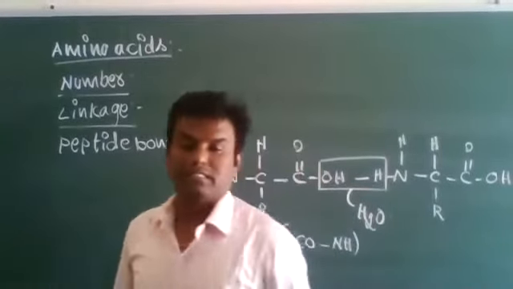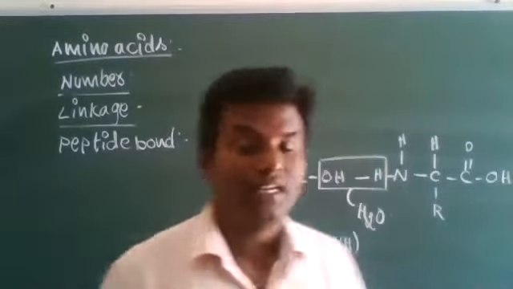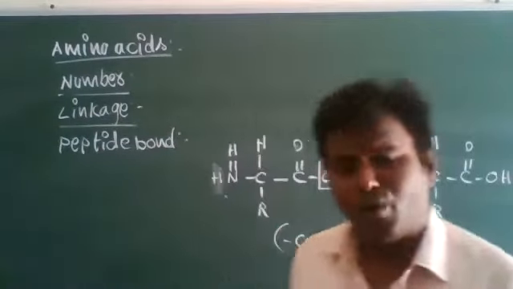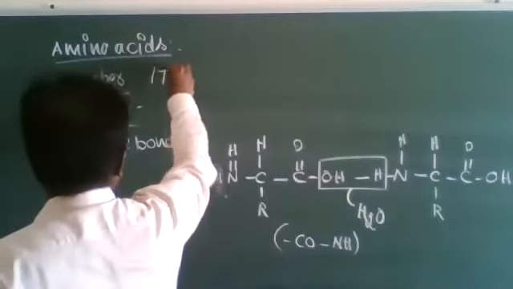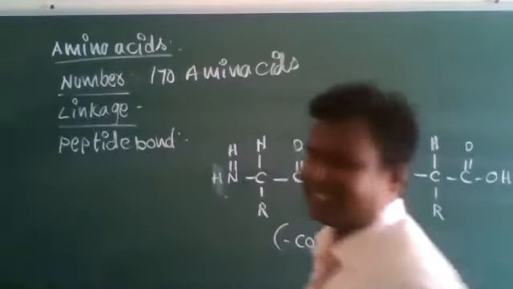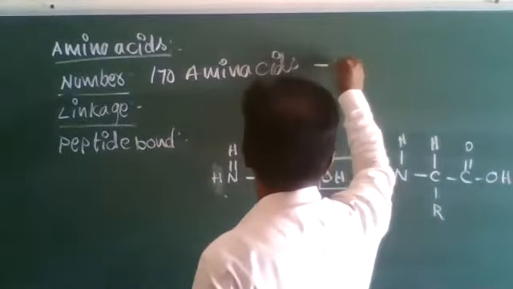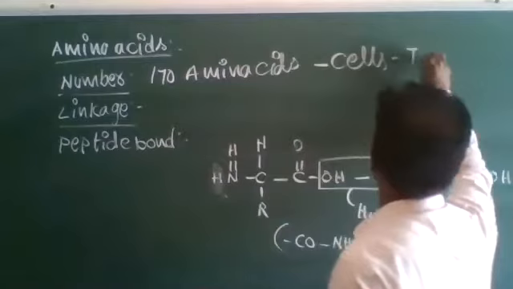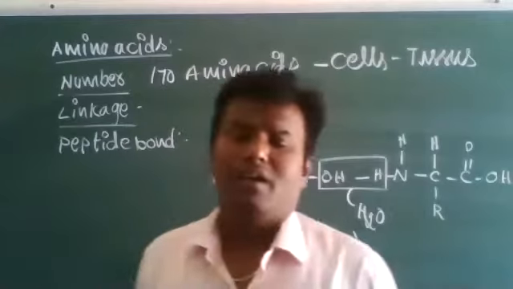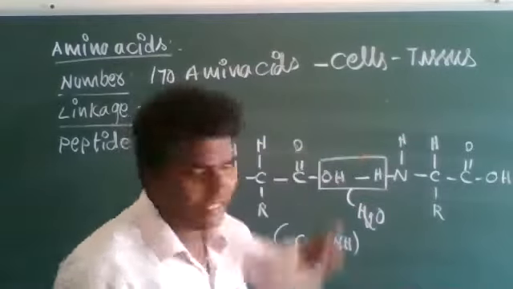We already discussed amino acids and their characteristic features in the last class. Now we see number one. There are over 170 amino acids known to occur in cells and tissues.